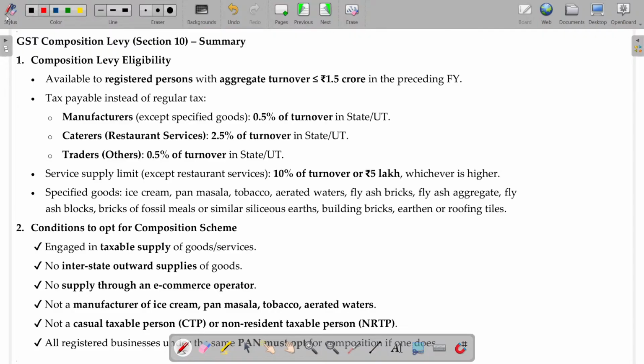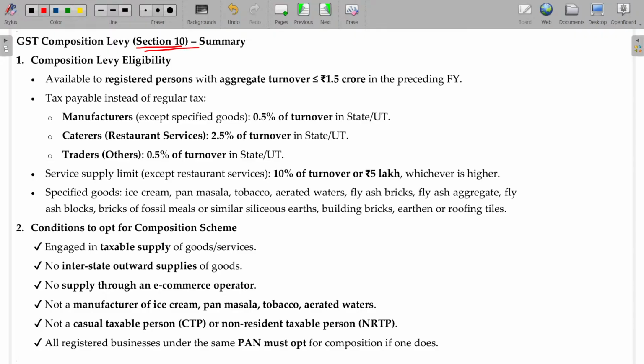So, GST composition levy under section 10, we completed most of the aspects in the previous class, section 10. So, composition levy eligibility and conditions to apply for the composition scheme were also discussed, and those who are not falling